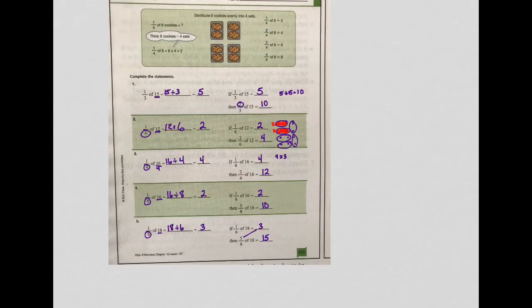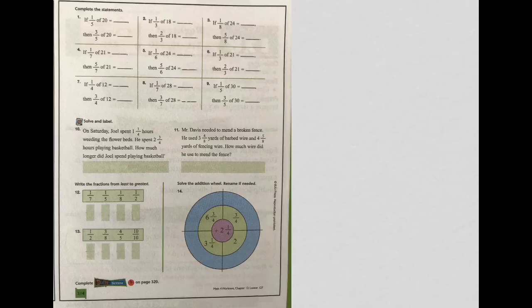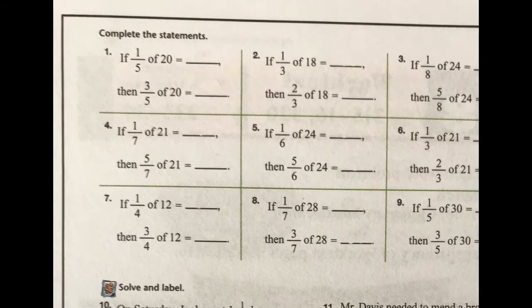All right, so guess what? You get to do the back. And it's not bad. You're going to like this. So just remember, for numbers 1 through 9, if it helps you, circle what you're going to divide by, underline the whole. That way you know. Or you can move the 5 here as well so that it reads 20 divided by 5. You don't have to do that. It's up to you, whatever's easiest. So what is 20 divided by 5? It's 4.